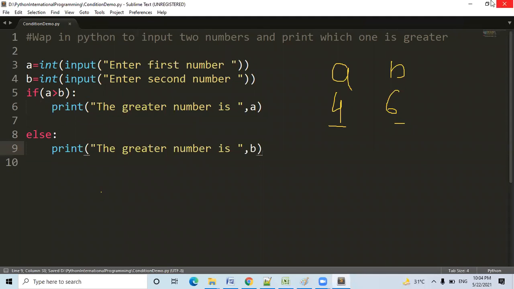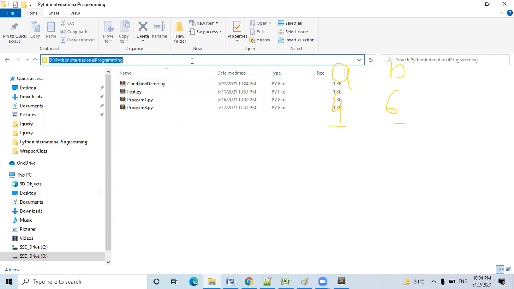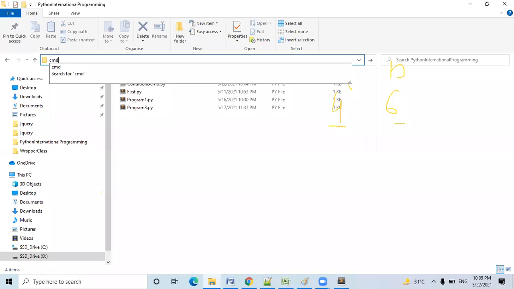Okay. In the meanwhile, I just want to run this program, condition demo. Are you able to see this bar? Just click on this bar and type CMD. You will directly go to the DOS mode in this directory. You don't need to change the directory. You will directly go to the directory Python International Program.